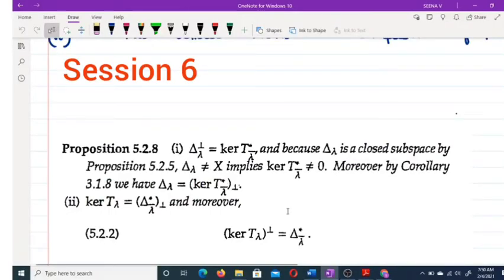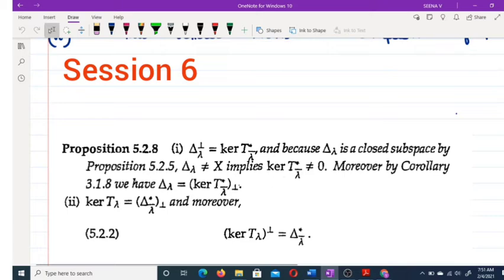So now we are going to prove the next proposition, proposition 5.2.8, and this says that delta lambda perp is equal to kernel T star lambda conjugate, and because delta lambda is a closed subspace by proposition 5.25, delta lambda not equal to X implies kernel T star lambda conjugate not equal to 0.